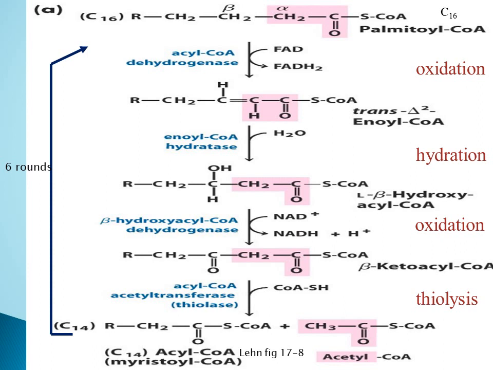This myristyl coenzyme A again undergoes beta oxidation 6 more times. The same reaction goes on repeating again and again, that is oxidation, hydration, oxidation and thiolysis. And during each round there is a release of one acetyl CoA molecule and one fatty acyl molecule having 2 carbon units less. So after a total of 7 cycles, palmitoyl coenzyme A undergoes complete breakdown or complete oxidation to form 8 molecules of acetyl coenzyme A.